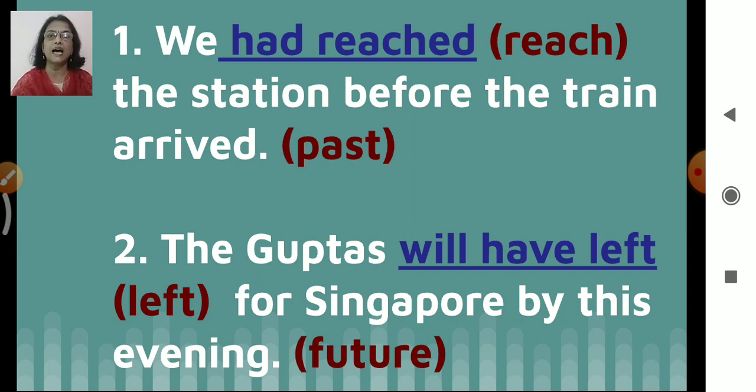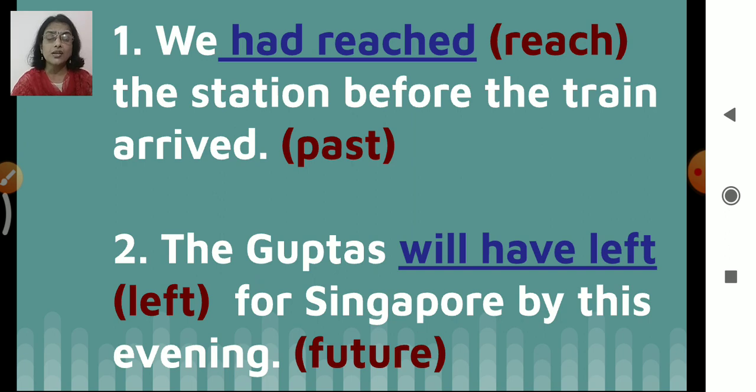Had plus reached. Ed. Right? So, ed is what? The past participle form. Right? Followed? We had reached the station before the train arrived. Got it?